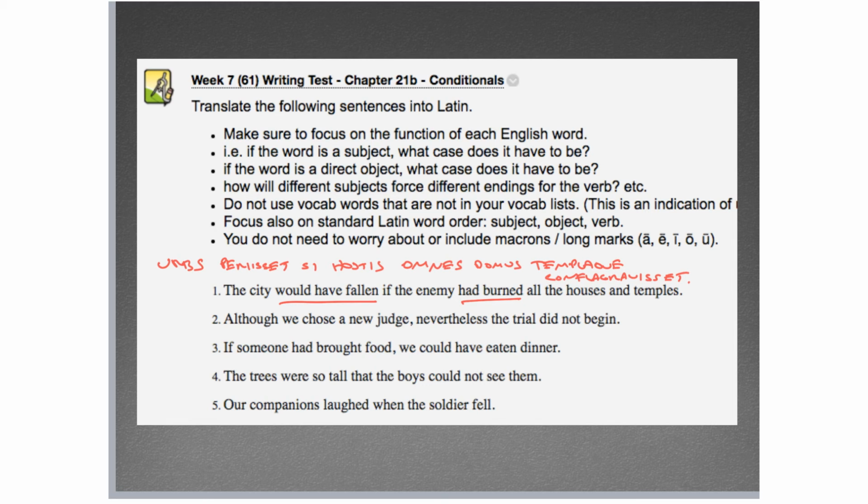Since the omnes, the all, is going with both of them, agreeing with both of them, it essentially takes the form of the noun closer to it. So it's omnes rather than omnia, because it is next to domus. If it were templa domusque, it would be omnia templa domusque. So again, when an adjective is effectively distributed to multiple nouns, it will take the grammatical information of the noun that is closer to it, in this case, domus. All right, otherwise pretty straightforward.